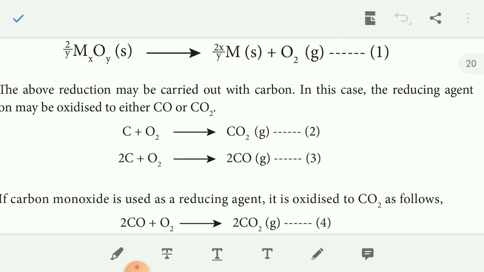Hence the reducing agent is selected such that it provides a large negative value for the coupled reaction. So we couple the reactions, and the one that is negative, that is spontaneous, and the larger the negative value, the better the reducing agent.